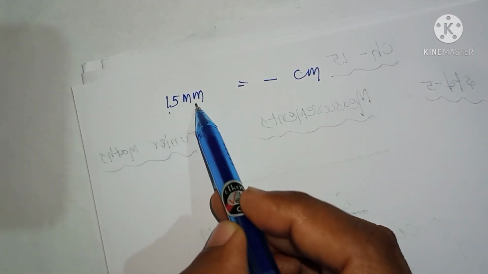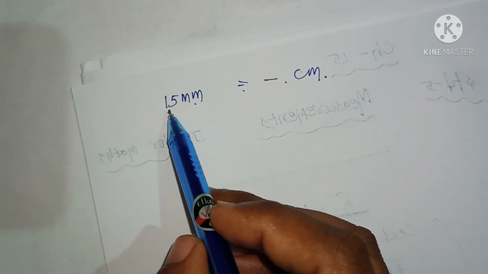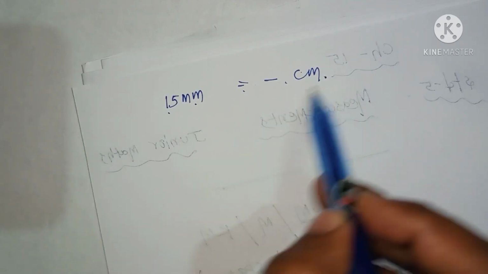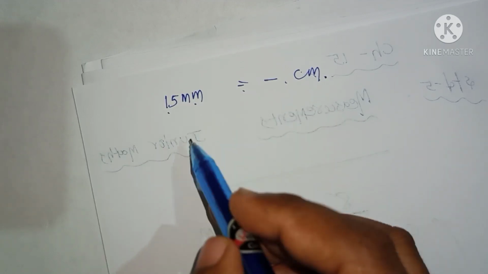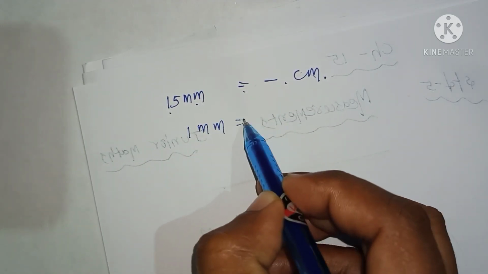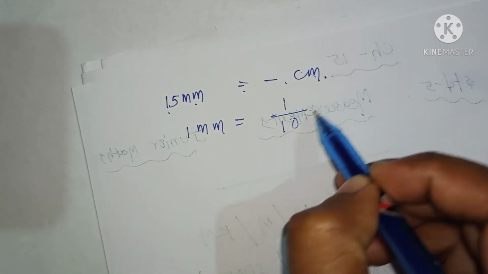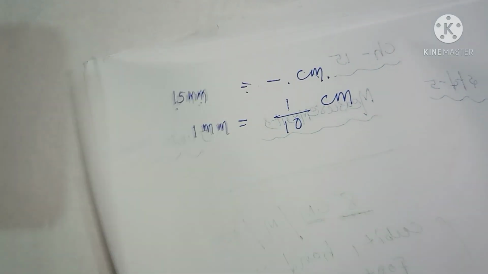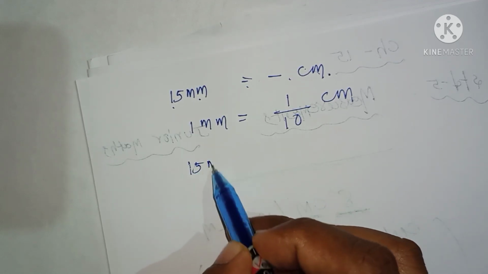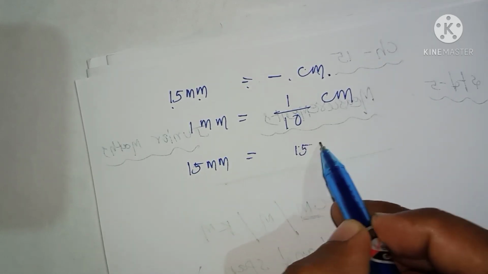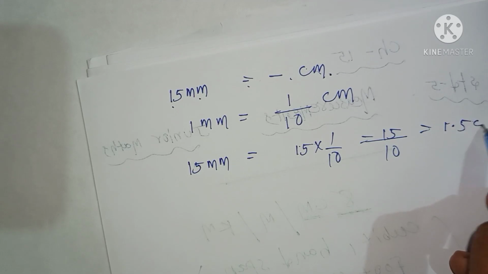Similarly, 15 millimeter is equal to dash centimeter. Otherwise you will remember, whichever one the question asks, you should keep last. It means here it is asking for centimeter, we may write in millimeter terms: 1 millimeter is equal to 1 by 10 centimeter. How do we know? From the strip. Then the question is asking 15 millimeter, which is 15 into 1 by 10, 15 by 10, that is 1.5 centimeter.